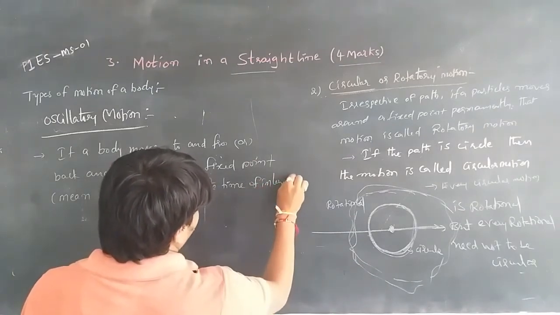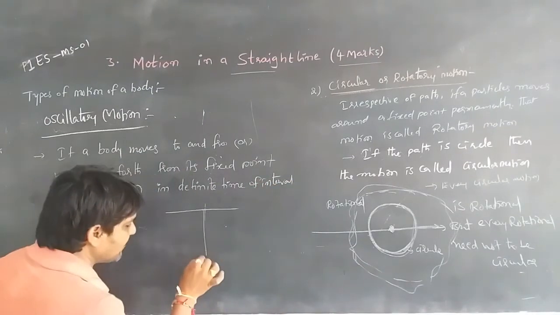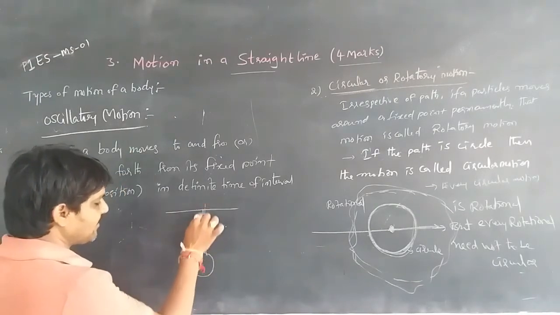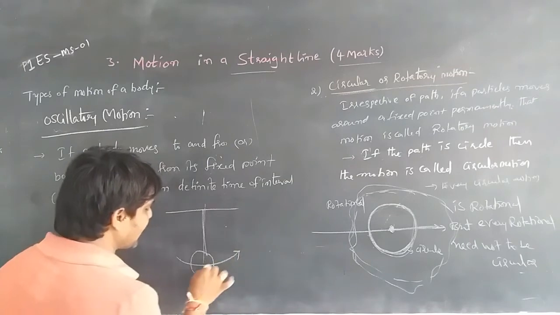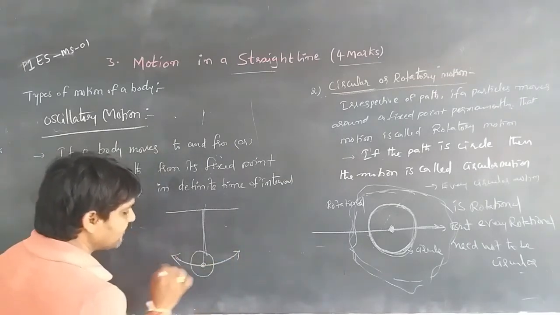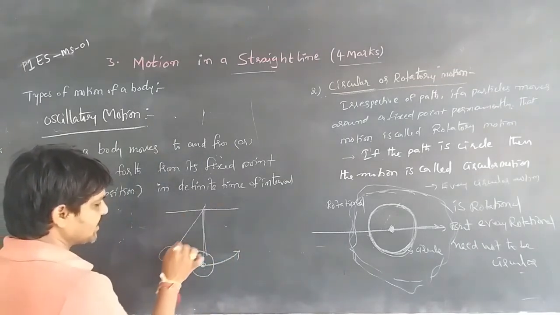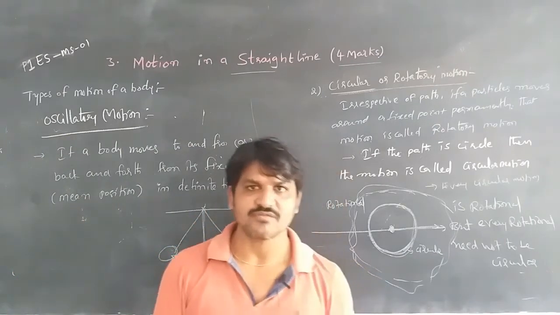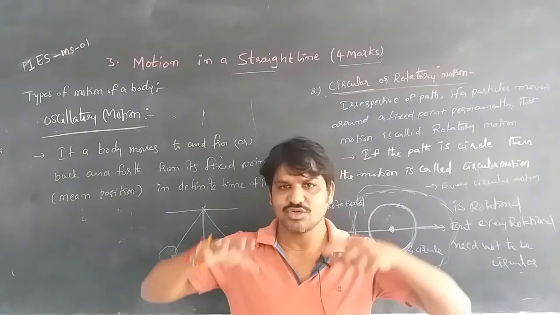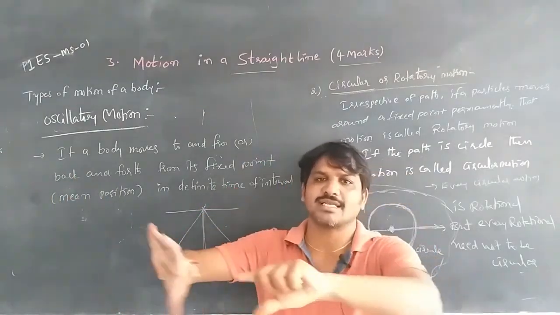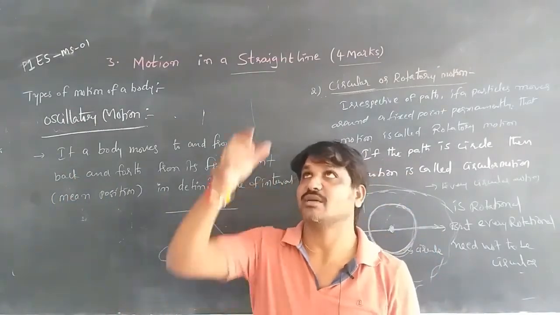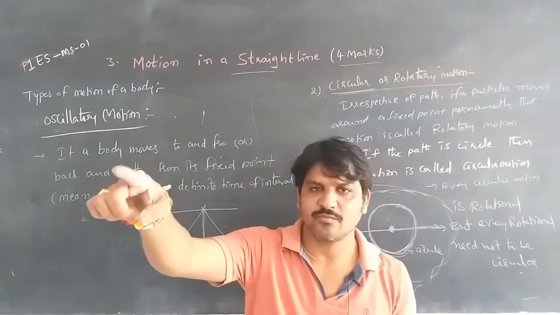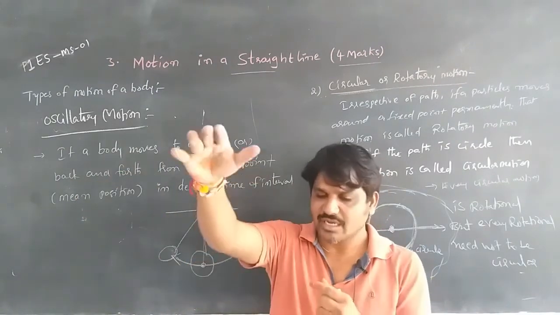Definite time interval means, if you consider a suspended body, it moves to and fro from its fixed position, in this direction and in this direction. For example, a swing: the to and fro motion is called oscillatory motion. We move from the fixed point and come back to the same point.